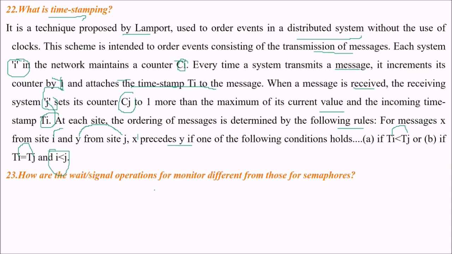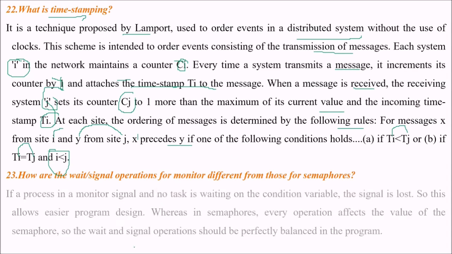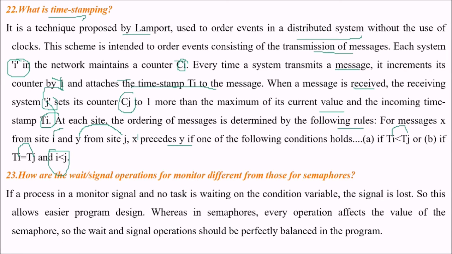How are the wait and signal operations for monitors different from semaphores? If a process in a monitor signals and no task is waiting on the condition variable, the signal will be lost. This allows easier program design. What happens in semaphores? Every operation affects the value of the semaphore, so the wait and signal operations should be perfectly balanced in the program.